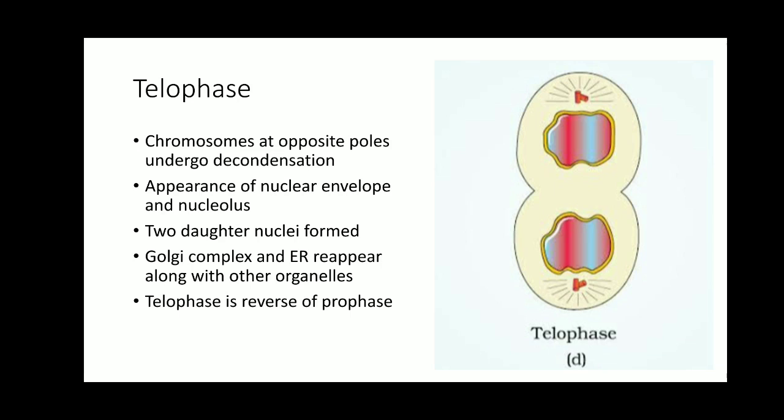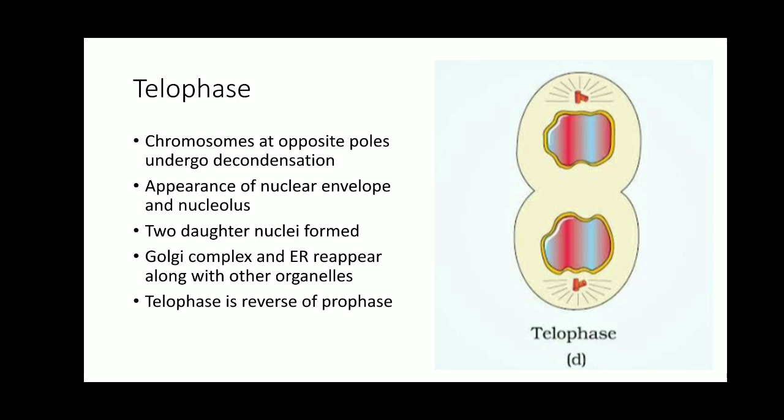Once again they are elongated and coiled, which were thick and short as chromosomes. Now these are going to be elongated and coiled, and they are going to form a mass or cluster of thread-like structures, and it is going to form the chromatin. So chromosomes which are present in two different groups will lose their identity as distinct chromosomes, and therefore they are going to form a network of chromatin at the opposite poles.